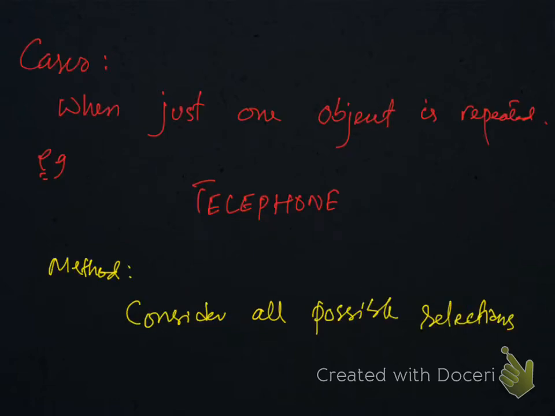Cases. When just one object is repeated. In this word telephone, just one letter is repeating. There are 3 E's.